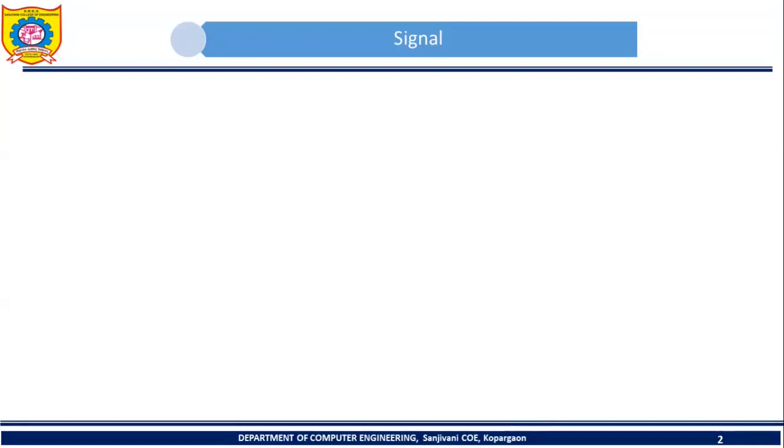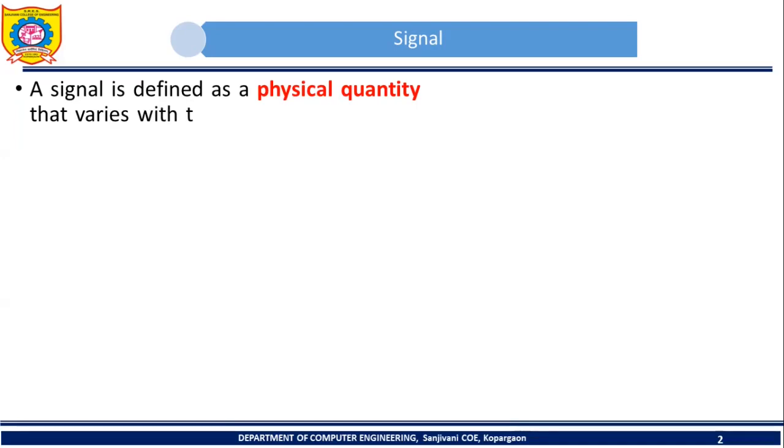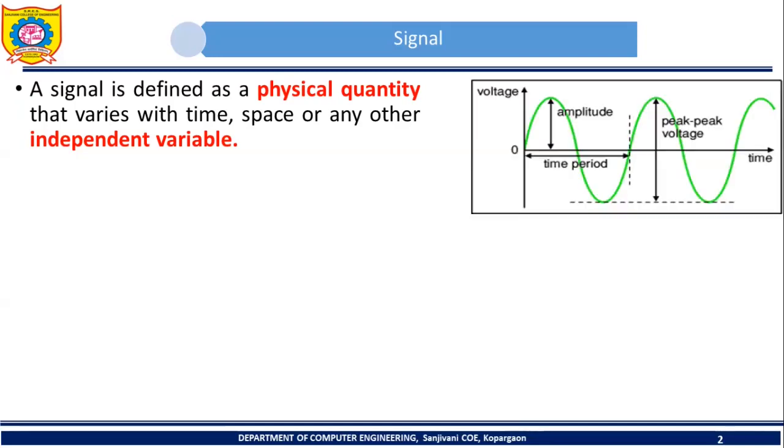Welcome everybody. Now we are going to discuss signal. So what is signal? A signal is defined as a physical quantity that varies with time, space or any other independent variable. So let's try to understand it.